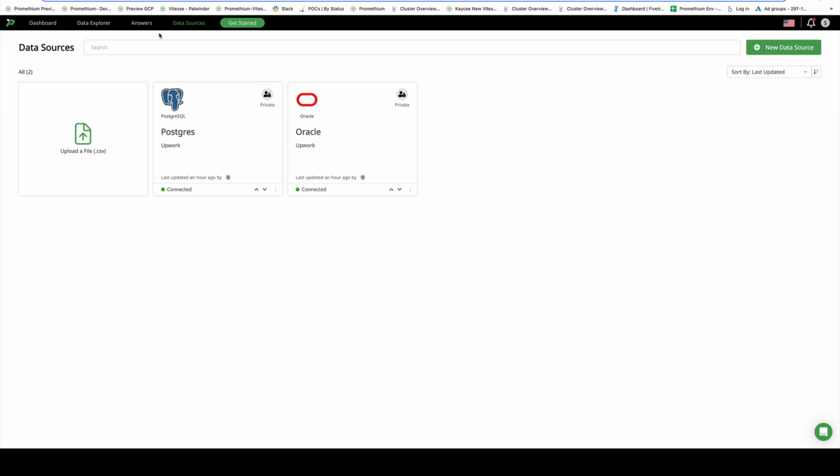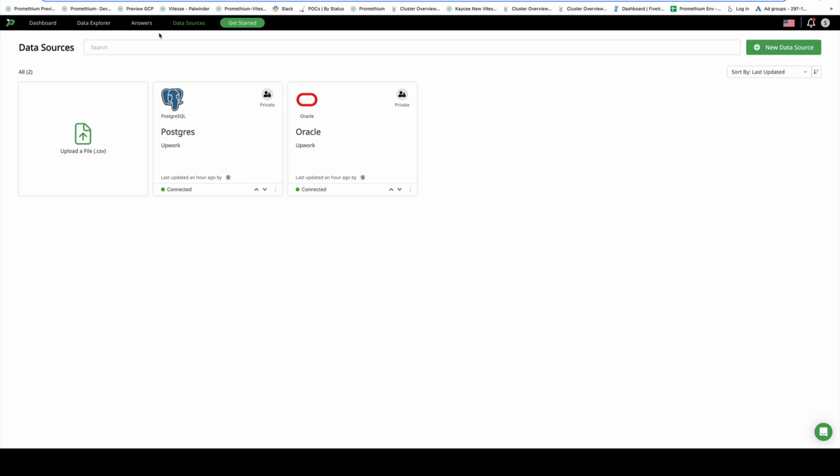So many people know that Promethium is a leader in data virtualization and what you can use it for: querying different data sources without moving the data, doing federated queries, all that wonderful stuff. But one of the challenges with data virtualization is you actually have to set up your data virtualization engine. In this case, we're using Presto, as people know, and it's not trivial to stand up and manage your own Presto cluster, deal with rebalancing, deal with restarting, all that fun stuff.